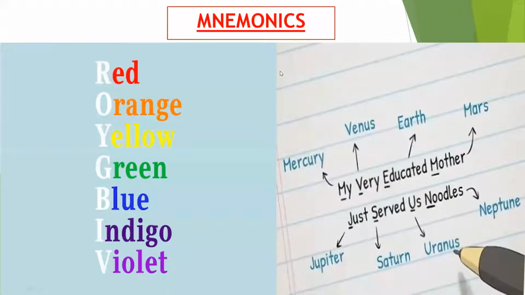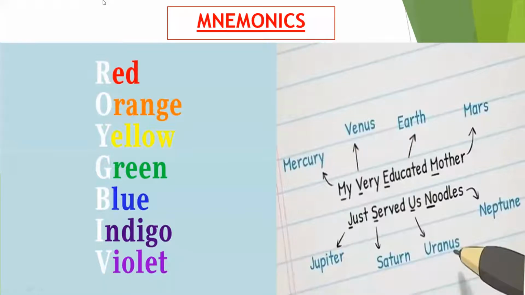Not only for colors, we can prepare mnemonics related to different concepts. Next, let's see here. My very educated mother just served us noodles. It is a mnemonic related to the planets in the solar system. By observing this mnemonic, we can understand the position of the planets in the solar system: Mercury, Venus, Earth, Mars, Jupiter, Saturn, Uranus, and also Neptune.